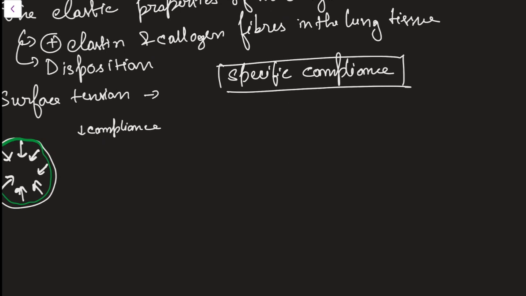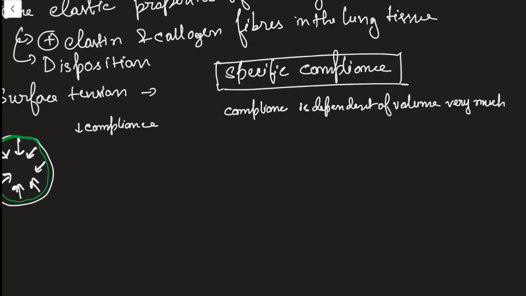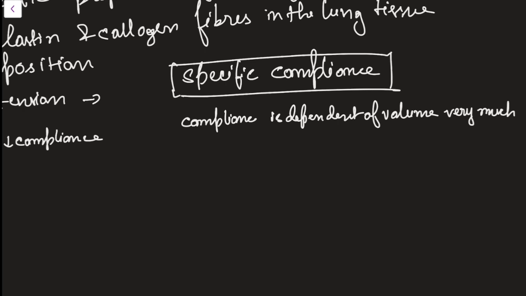Normally, when I am talking about the compliance, suppose if a person has only one lung, we're just assuming, now his compliance will be half of a normal person who is having two lungs. Similarly, an elephant has a huge lung, so in that case, the compliance will be a very high value. And in a small animal like a rat, it is much smaller. But in both the cases, the elastic properties of the lungs are very much similar. So normally the compliance is very much dependent on volume. To tide over this problem, means to exactly show the elastic properties of the lungs, which are not clearly visible in this case, we have proposed a new factor of compliance that is called the specific compliance.